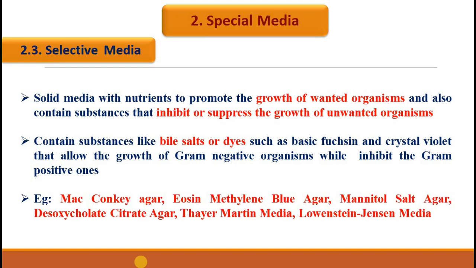These media will support the growth of gram-negative organisms and they will not allow the growth of gram-positive organisms. Other examples of selective media include mannitol salt agar, desoxycholate citrate agar, Thayer-Martin media, and Lowenstein-Jensen media.